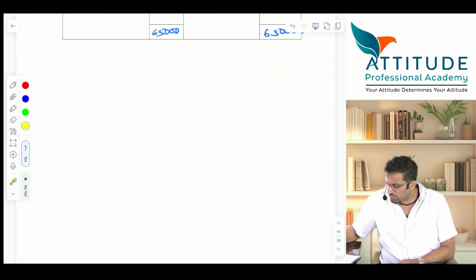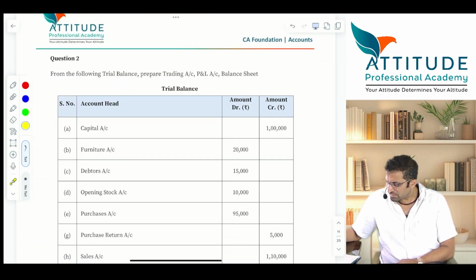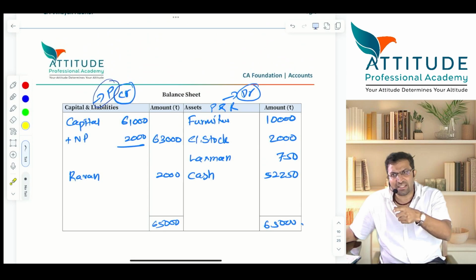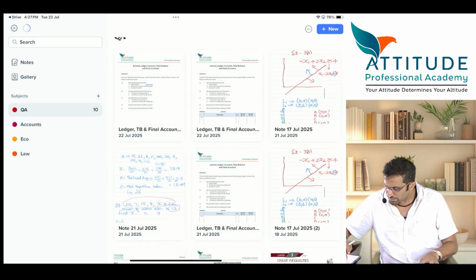Guys, now we'll move to the next sum. Okay? Shall we go to the next sum? You can take down that later on, okay? We'll move to the next sum.